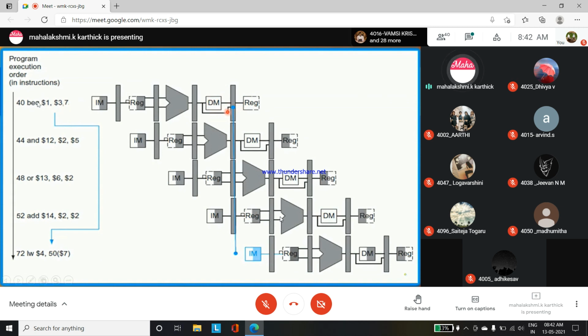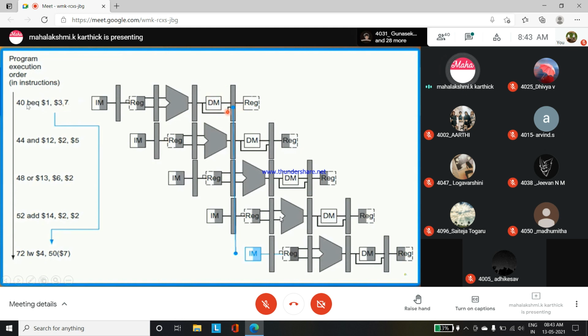If branch is equal, then what do we have to do? We have to calculate the PC value plus 4. 40 plus 4 is 44, plus here is the offset value 7. 7 into 4 is 28. So 28 plus 44, you'll get 72. That is the next target address. It calculates in this manner.